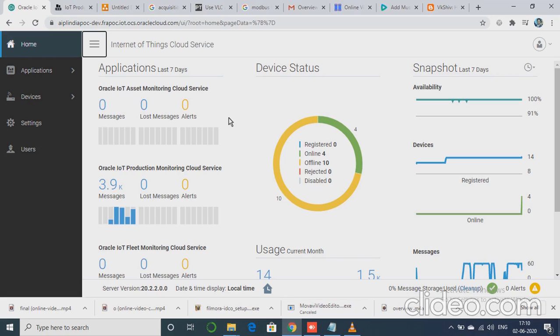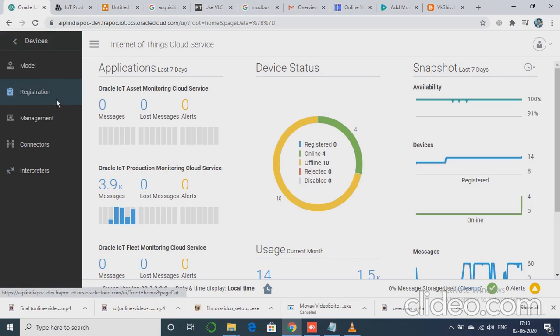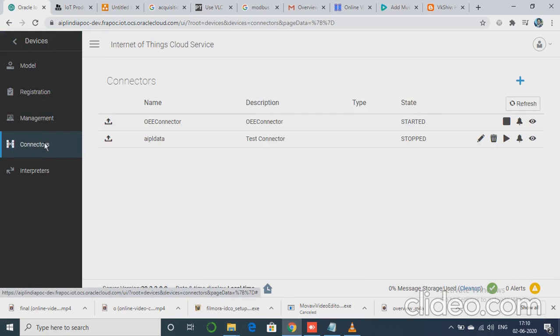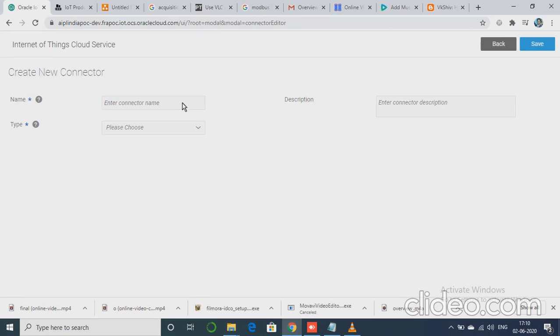Once you are logged on into the IoT Cloud Server account, this is what you can see, the home page of the IoT Cloud Server. We can start configuring the connectors by clicking on this menu icon, then clicking on devices and then connectors. So this is what I have already added these connectors previously. For demonstration purpose, I'll add one more connector on the same page. So by clicking on plus button, we can create a new connector.